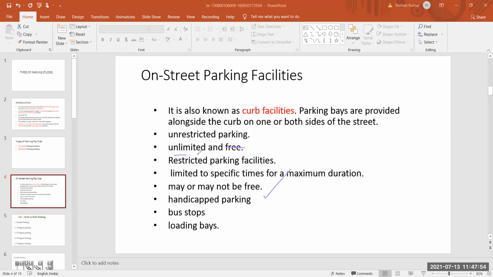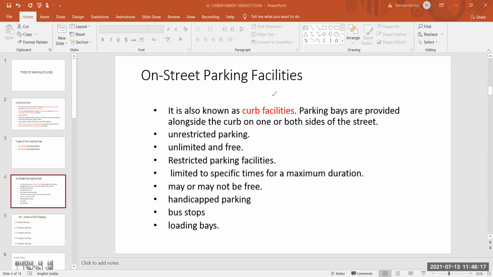It may also be limited or unlimited. Basically, this is not at a particular place. It may be a limited parking facility, and at a certain place it may be unlimited. Handicapped parking, bus stops, loading bays: these are all the points relevant to on-street parking.